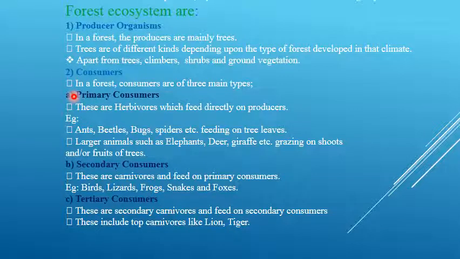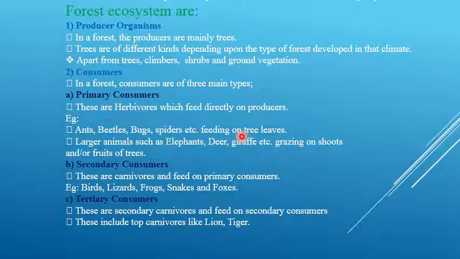Primary consumers are herbivores which feed directly on producers. They depend directly on producers for their food. Such consumers are known as primary consumers. Examples are ants, beetles, bugs, spiders, etc. feeding on tree leaves. These are examples for primary consumers.